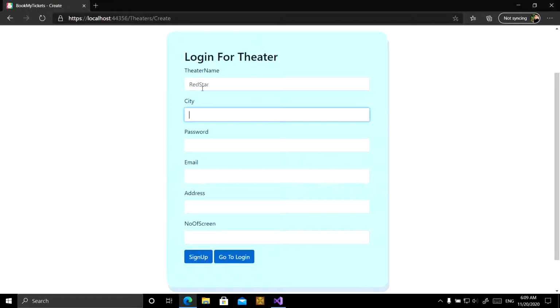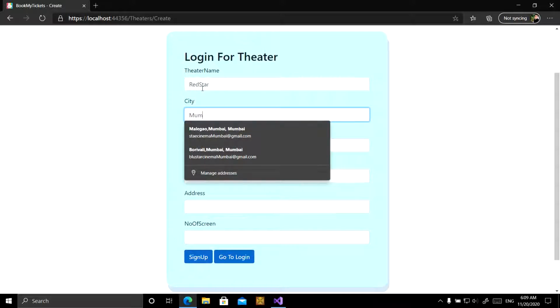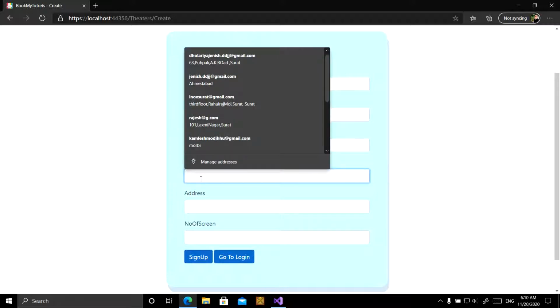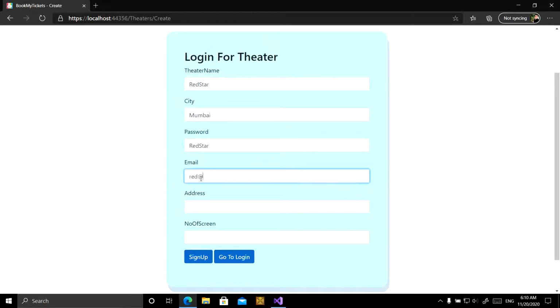Okay, Red Star. City Mumbai. Password Red Star. I'm copy pasting that password. Email address is Gmail.